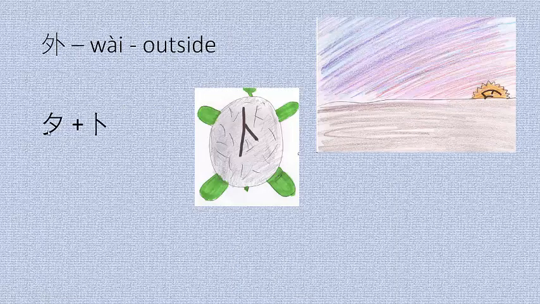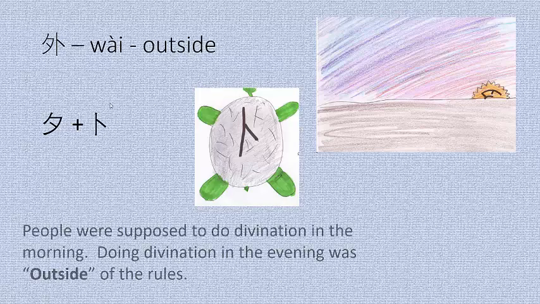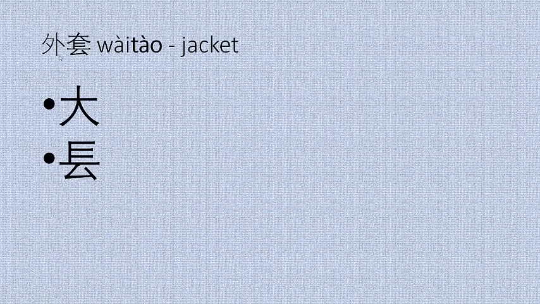Now why would evening plus cracks, divination, mean outside? Well, you were supposed to do divination in the morning. Doing divination in the evening was outside of the rules. Coming back to the second part of jacket, tao, outer clothing. It has the big on it because a jacket is your big outer clothing, and in this shape that only appears in traditional characters, just memorize it as a creepy comb shape.